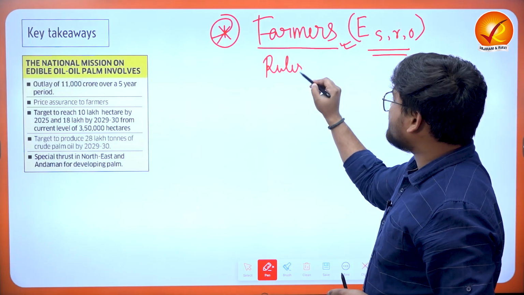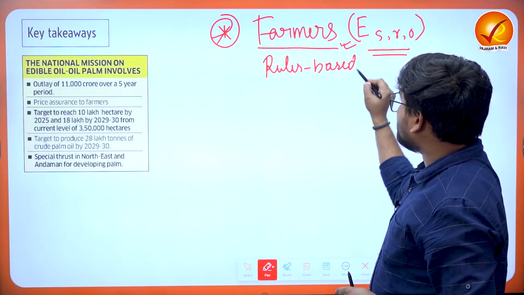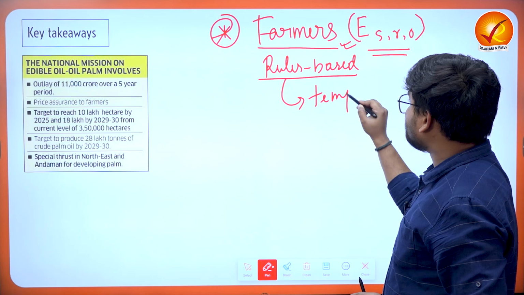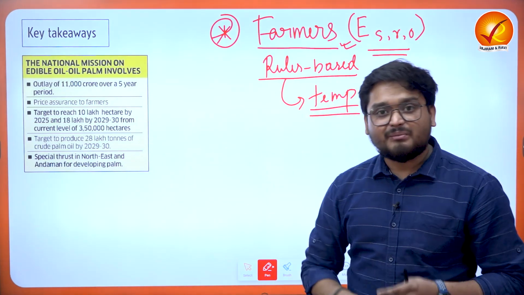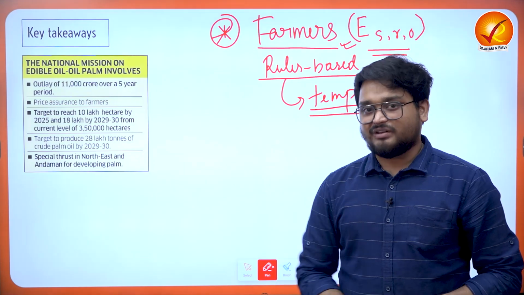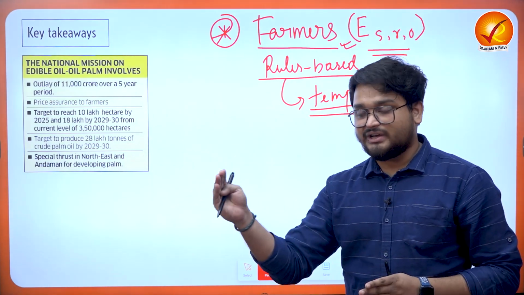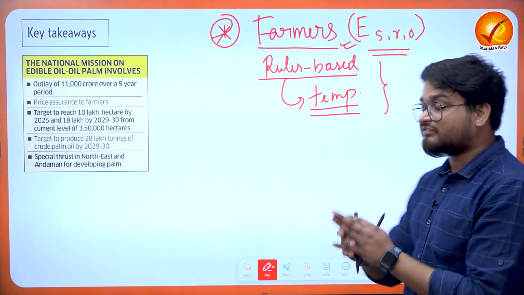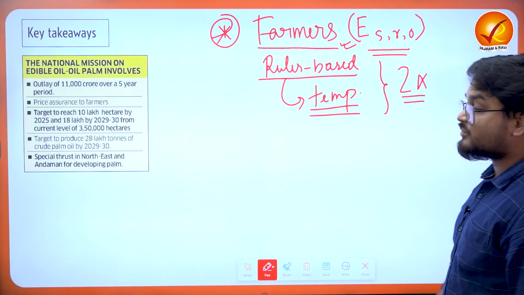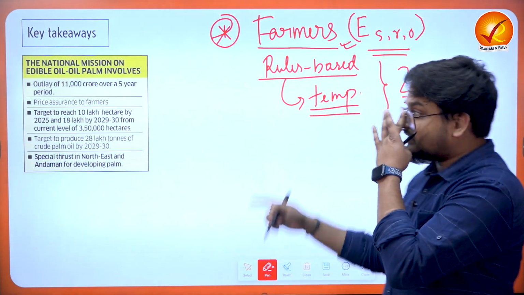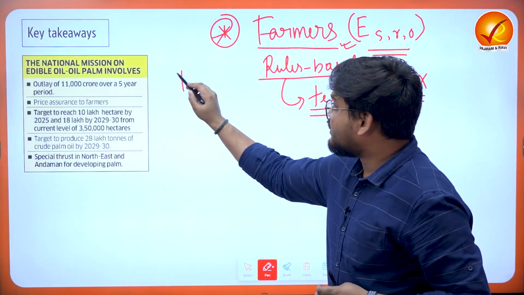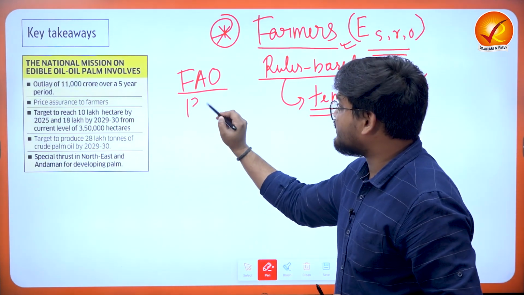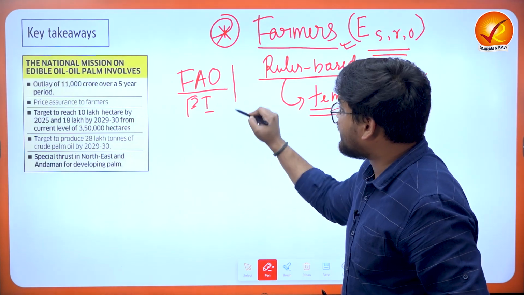A rules-based policy must be in place, where the bans and the restrictions must be temporary in nature. Because at the end of the day, farmers' incomes are being affected. While we have this mission of achieving double the farmers' income by 2022 initially, we have to understand that the domestic policy imperative for the farmers is to increase their incomes by twice the amount. But we find that these export bans and restrictions, combined with the Food and Agriculture Organization's price index of agriculture, show that the global prices are decreasing.